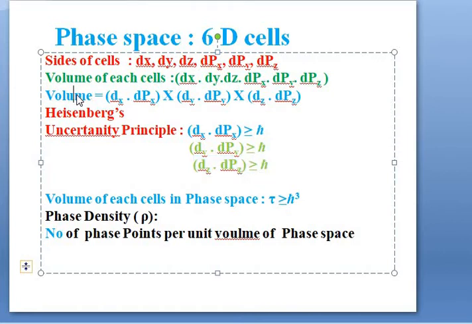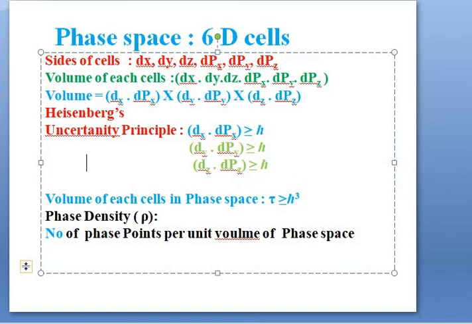So the volume of each cell is h cross into h cross into h cross. So the total volume of each cell in phase space is h cross cubed.